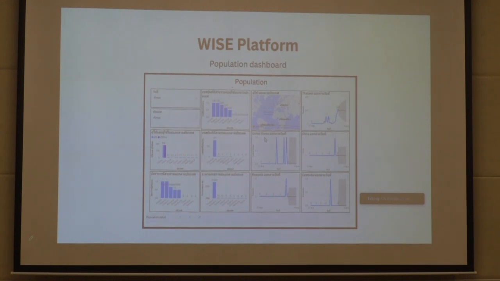Next, population dashboard. Knowing the country from which customers access your platform allows you to tailor marketing campaigns, content, and offers to specific regions, considering cultural differences and preferences. And country-specific data can guide localization efforts such as translating content.